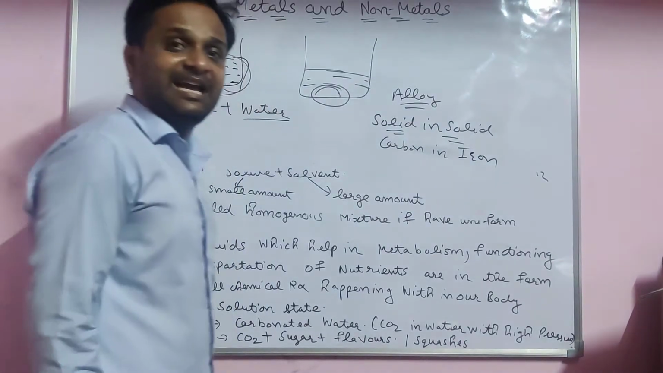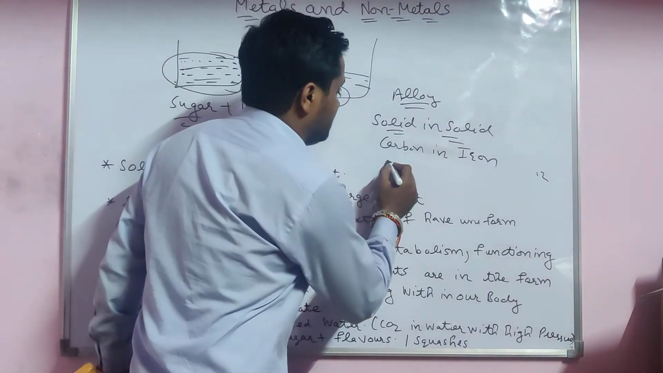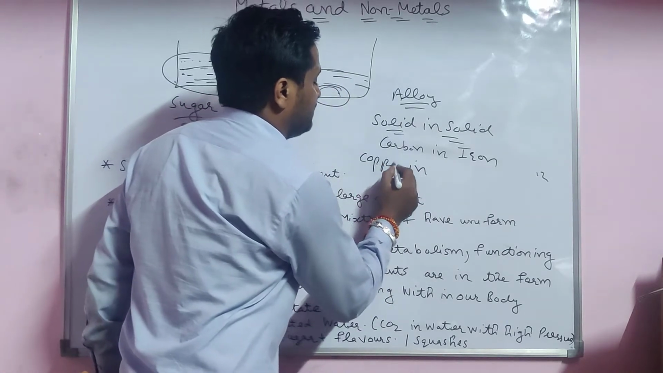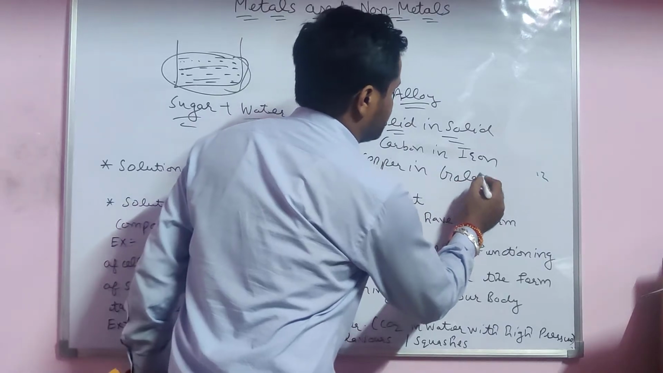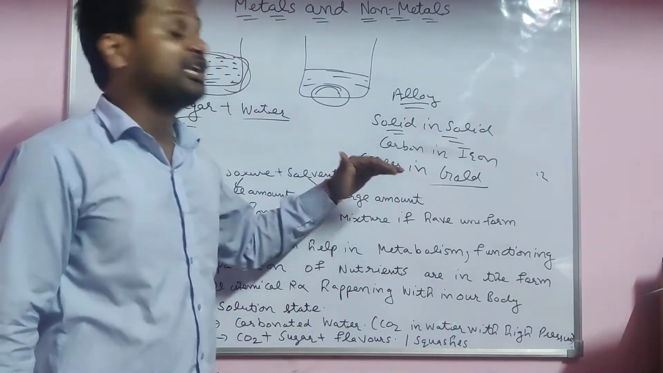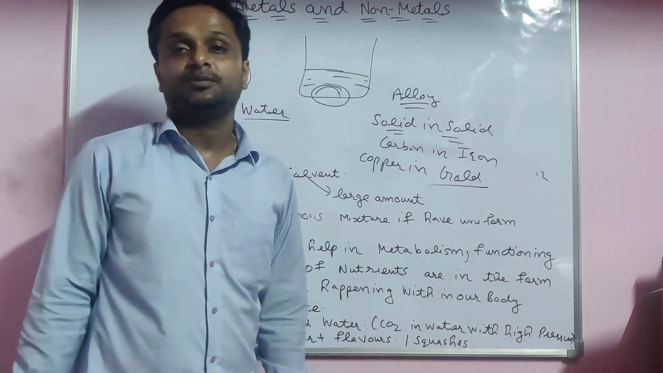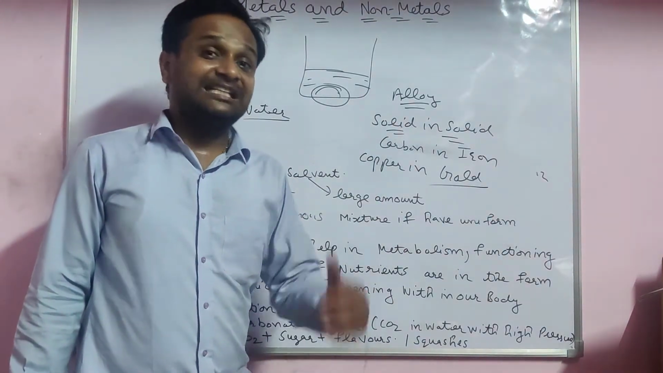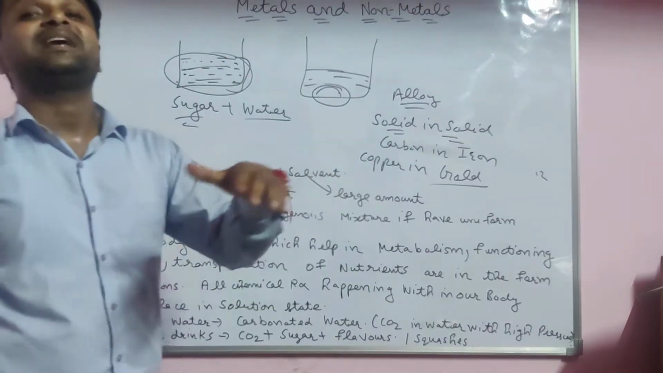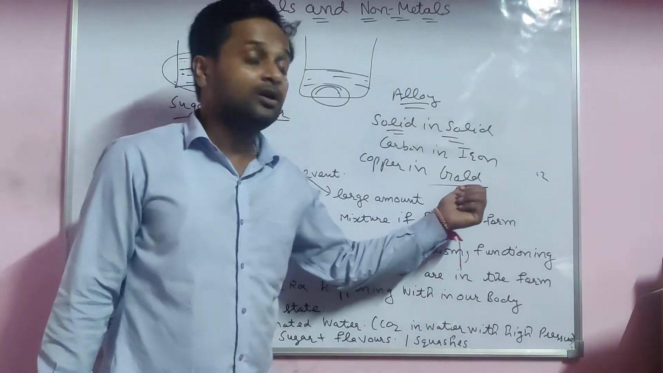Any other example? Yes, student. Copper in gold. Yes, you know, a goldsmith adds a little bit of copper in the gold. Why? That increases the strength of the gold. That's why they are able to make jewelry using gold.